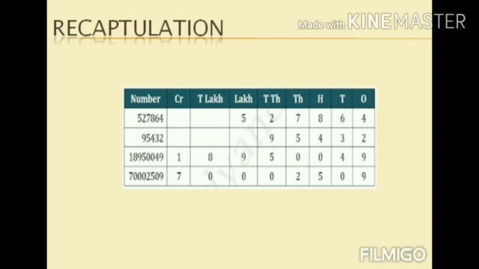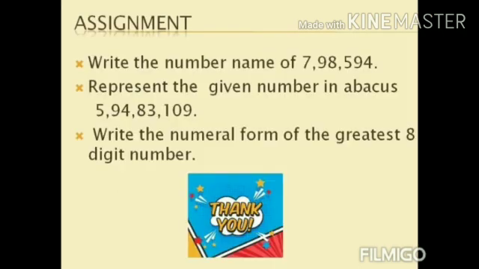Okay, see the next number, it also contains 8 digits. See now there are so many zeros in this number. It is easy to read as well. So let's start to read now. 7 crores, no lakhs place. So 7 crores 2,509. So this is the way we can represent any number in the chart.